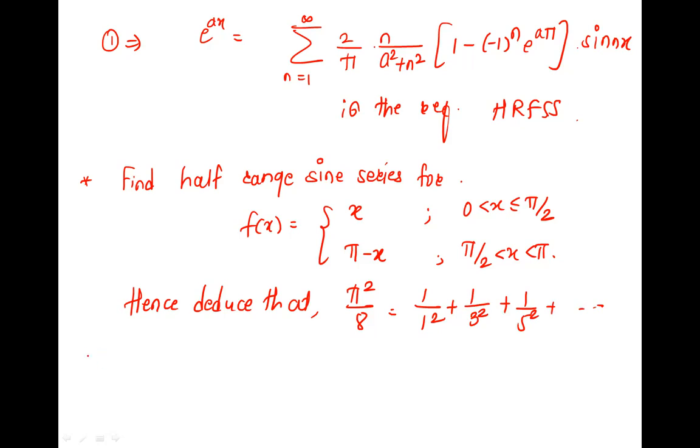Okay, this is what is given, and it is asked to find half range sine series. So we know what we are going to find. But before that, what is the interval? 0 to pi. Is it right? So it started with 0, ends with pi, and there is one discontinuity at pi by 2.